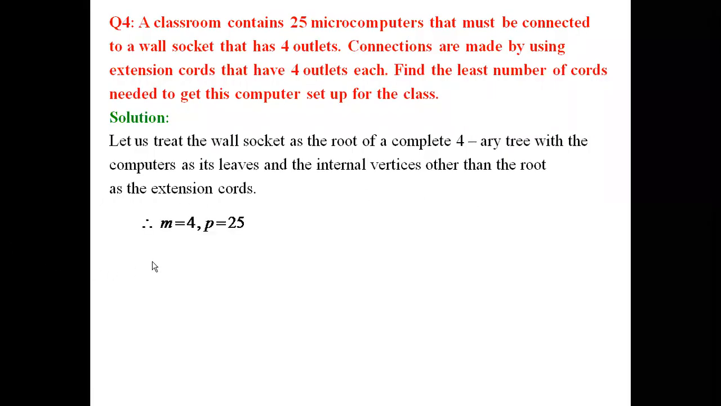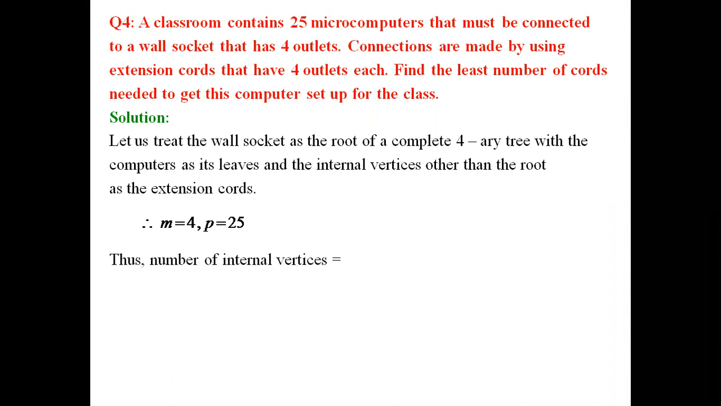So from the data, we can analyze that m equal to 4 and p equal to 25. p gives us the number of leaves, and we are assuming the microcomputers as the leaves. There are 4 outlets each for the wall socket as well as the extension cords. So here we have m equal to 4, a complete 4-ary tree. Each of the leaves is a microcomputer, so p is 25 because there are 25 microcomputers from the data.